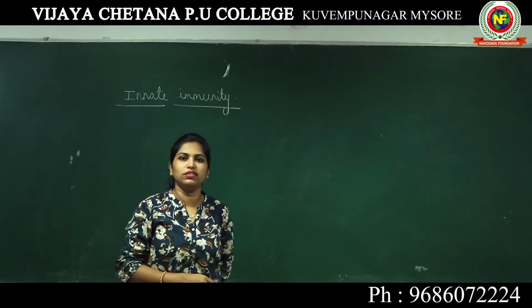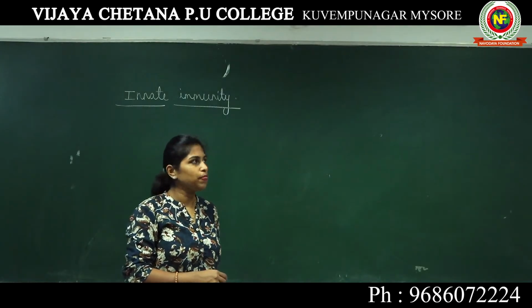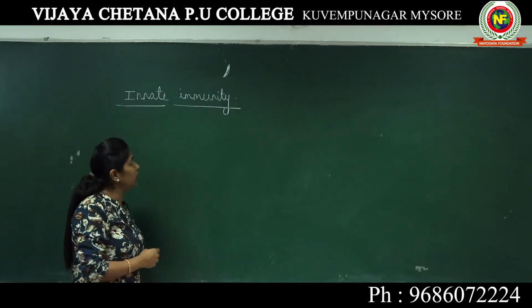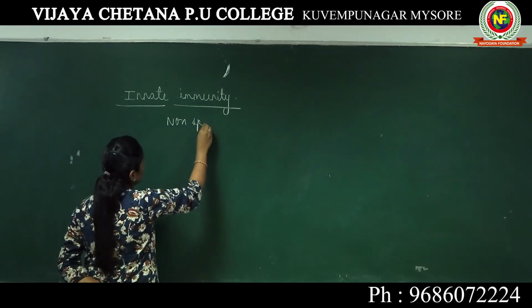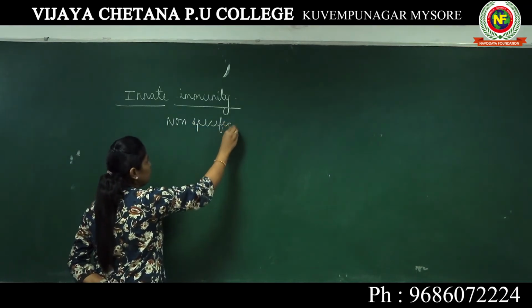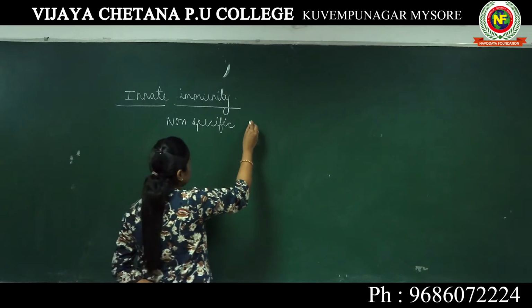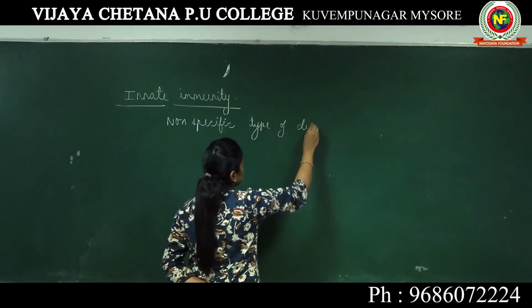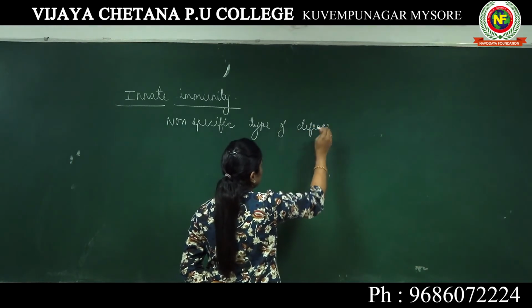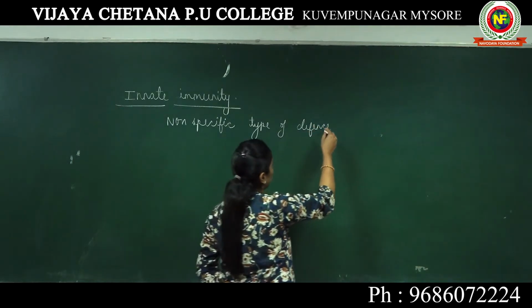Let's deal with this innate immunity in detail. We know that innate immunity is a non-specific type of defense, that means it is not specific to any one particular pathogen, that is, mechanisms to protect our body.